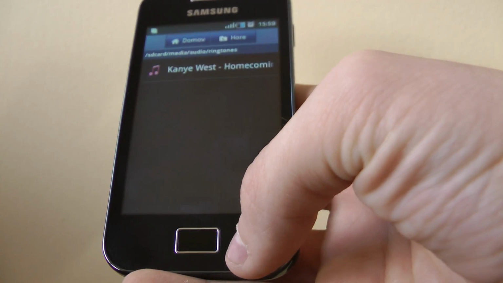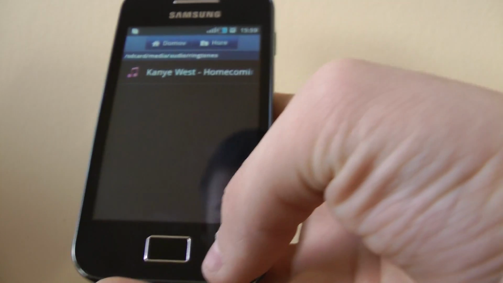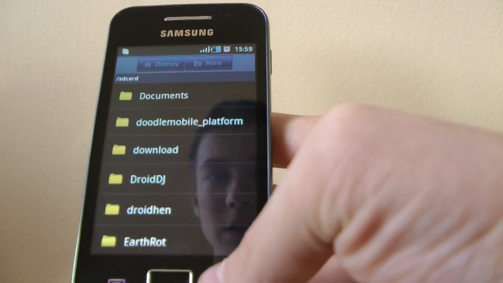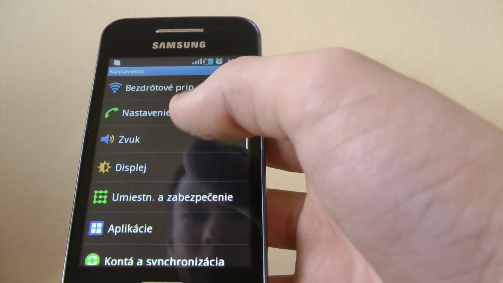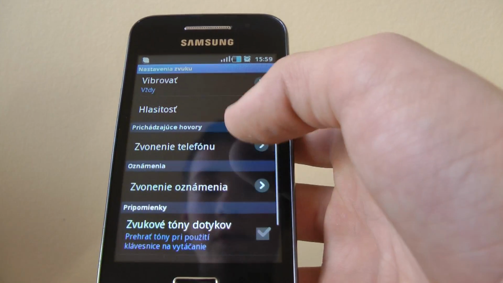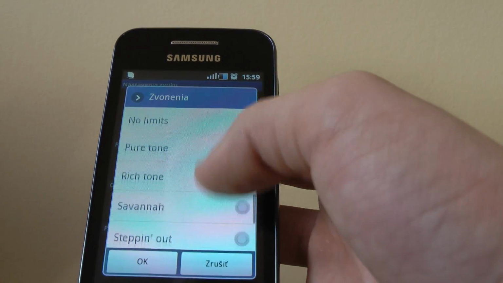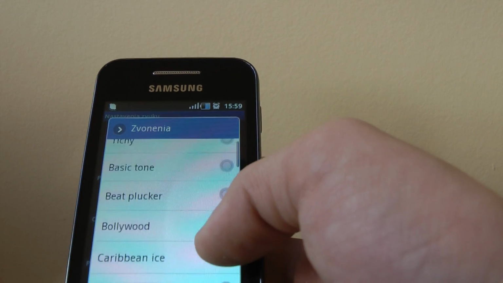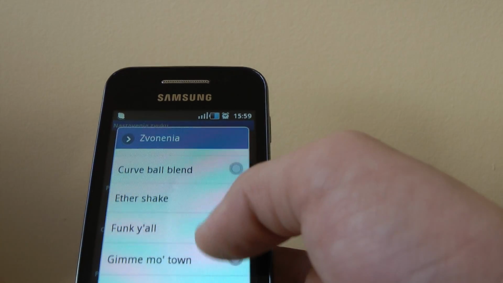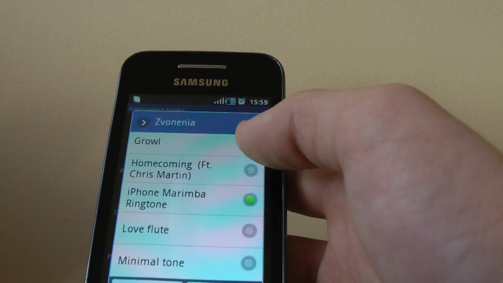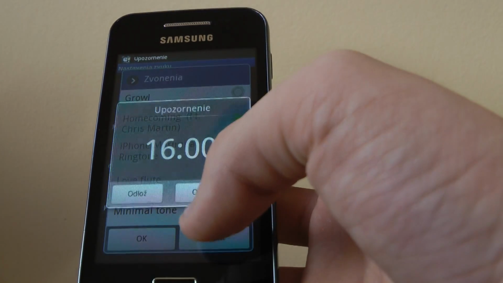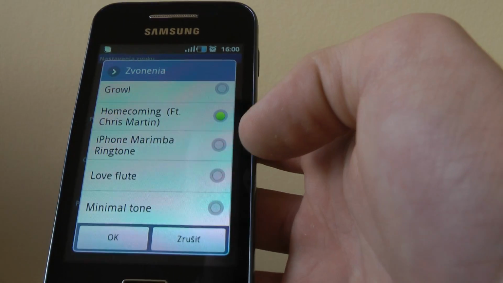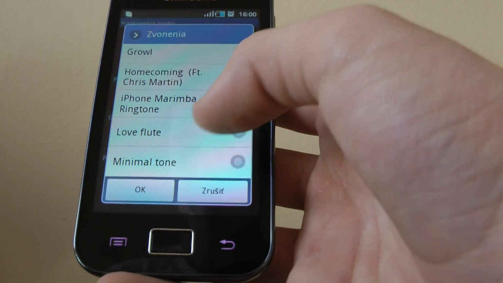Now you go all the way back to the settings, voice, and ringtone, and you see that it's here. You see that it's here.